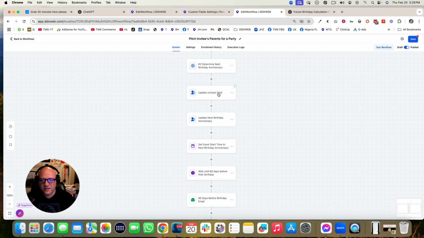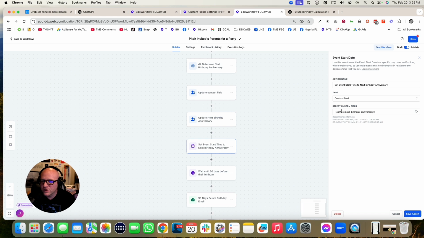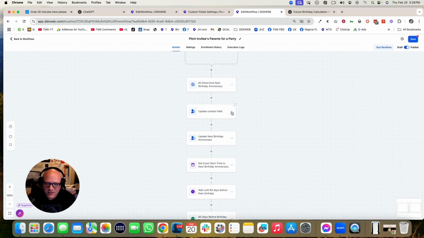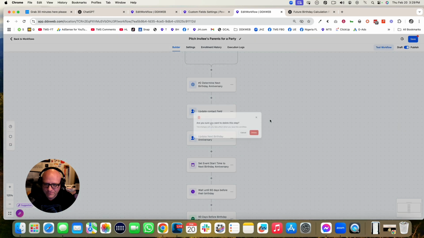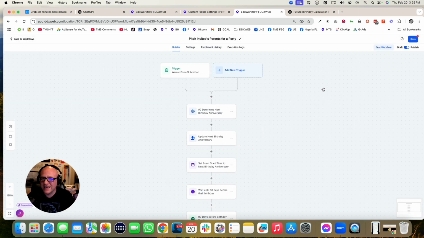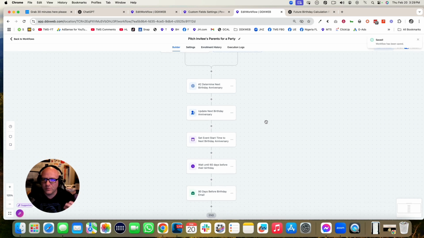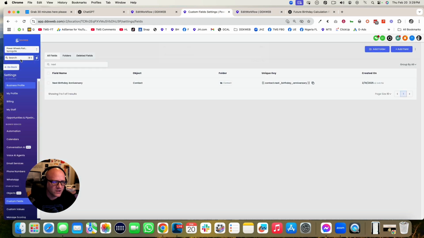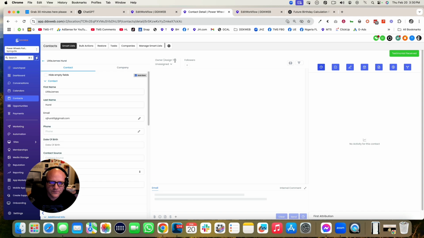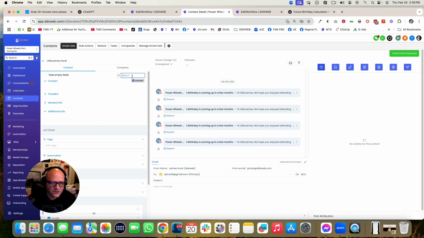So that's how I did that step right there, update contact field. And then from there, I can use set event start time to reference relative to that new contact field. Okay, so for now, I'm going to delete this little guy because I've already got a copy of him. And we're going to do our first test and see, does this prompt output what I want? Let's find this contact here and see what we have for the child's date of birth.